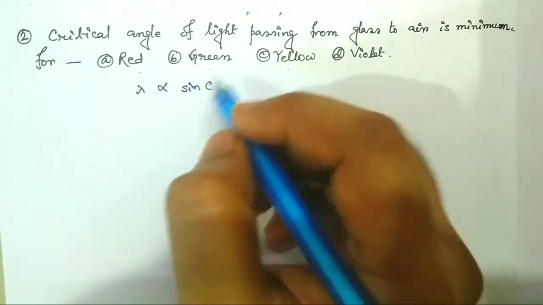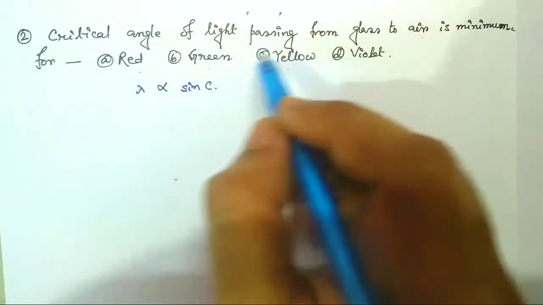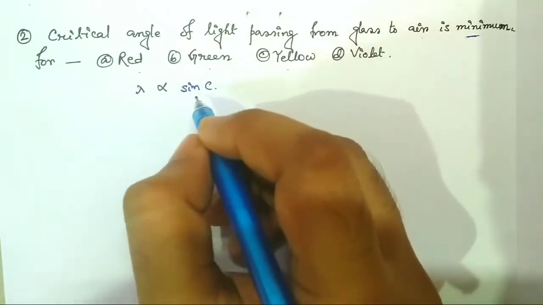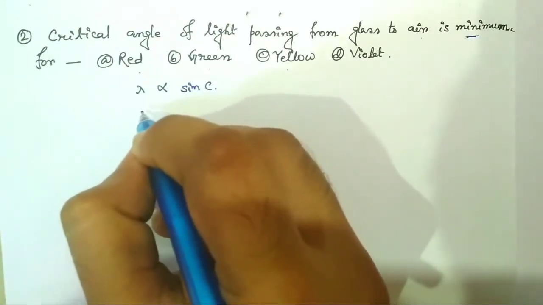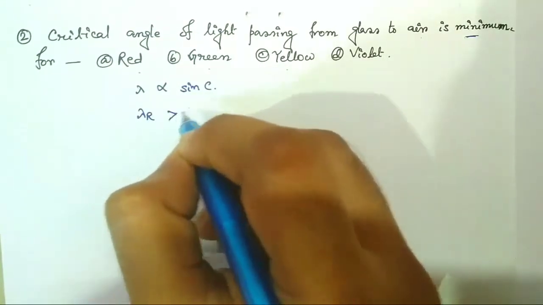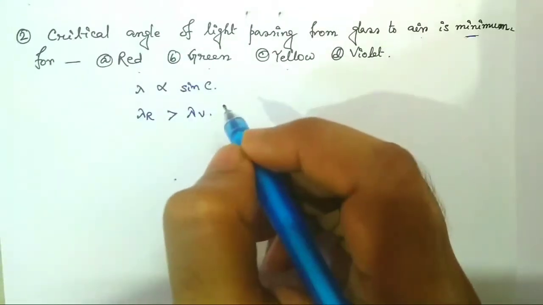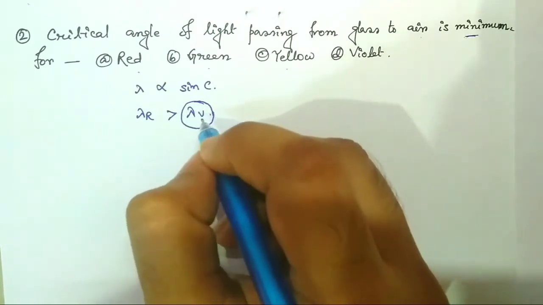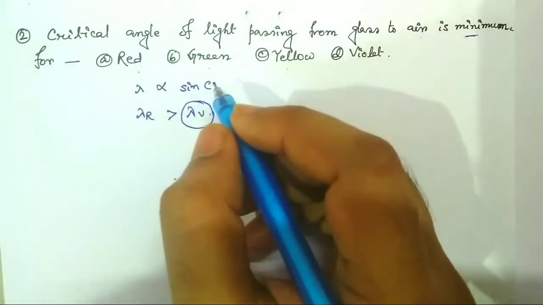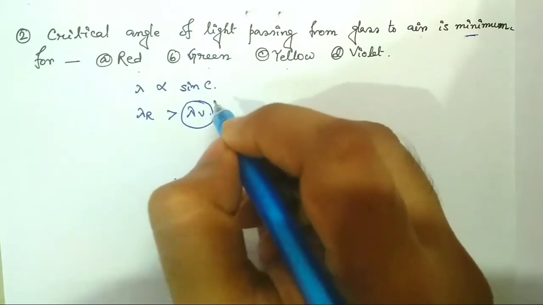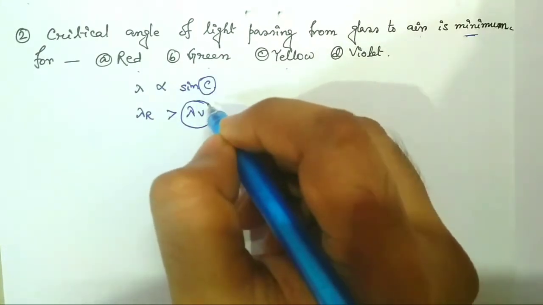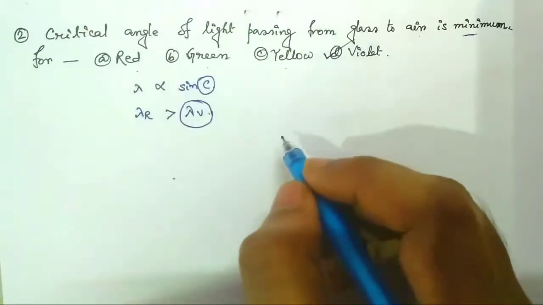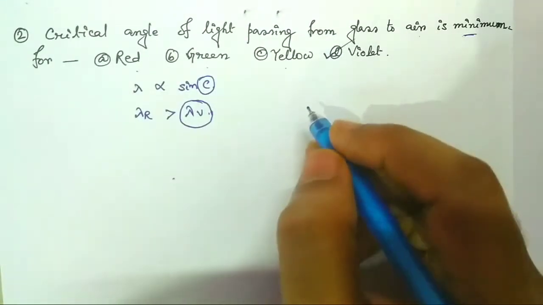So in this question the critical angle for which light is minimum is asked, that is lambda is proportional to sin C, but we know the wavelength of red light is greater than that of violet. So the wavelength of violet light is minimum among all the lights. So the value of sin C or the critical angle will be minimum for violet light, that is option D is the right answer. This is a conceptual question.